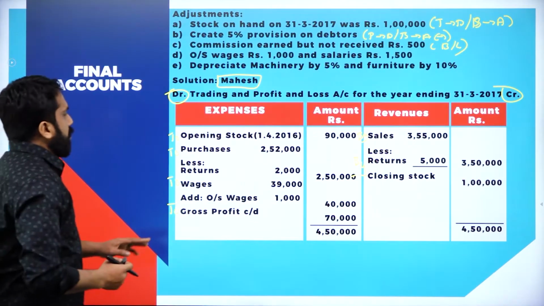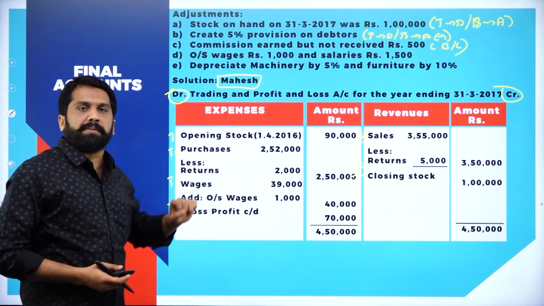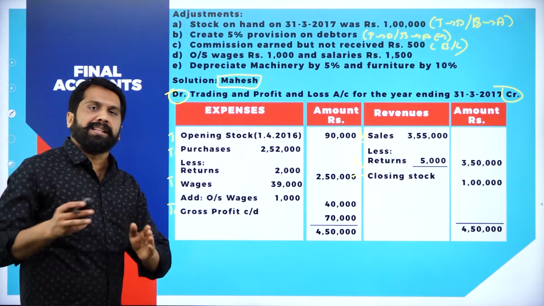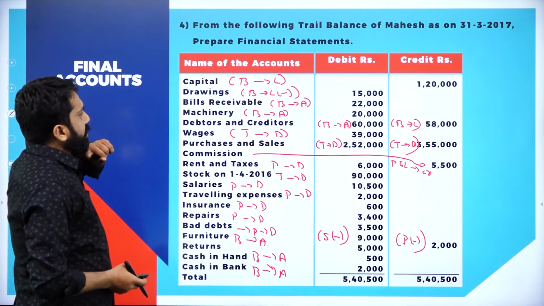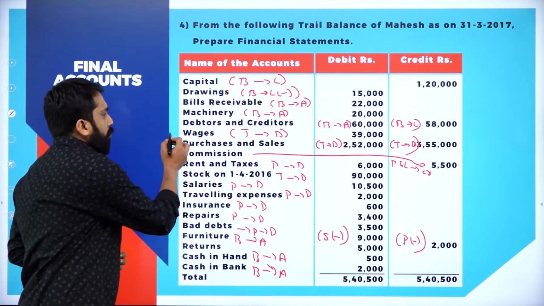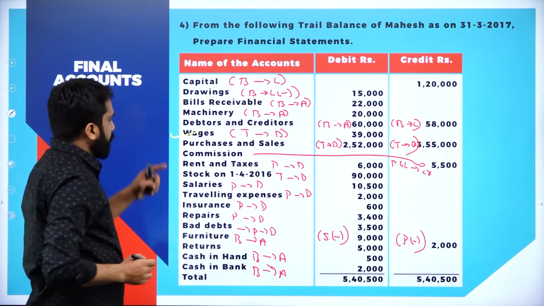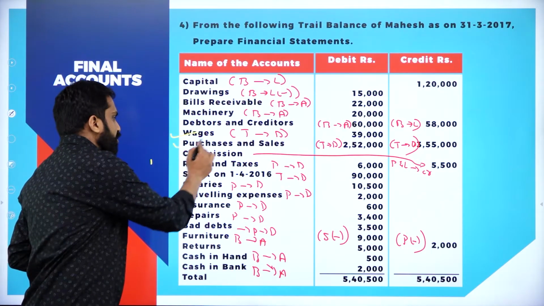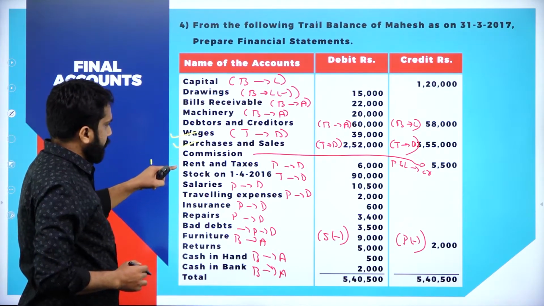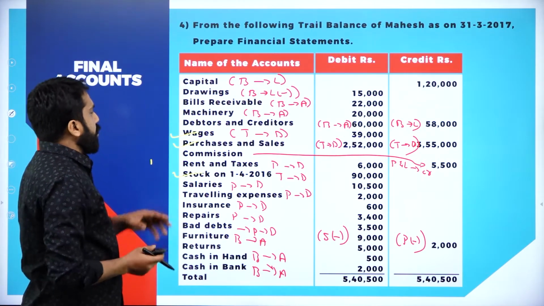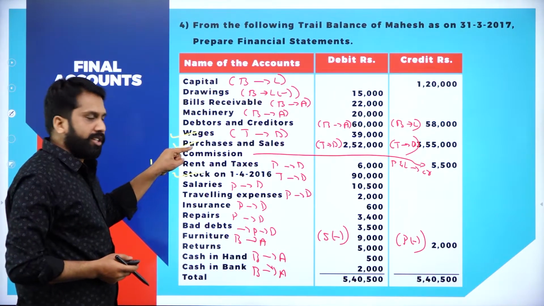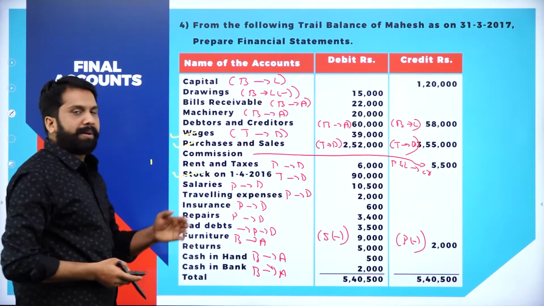Now, very simple. What will come under debit and what will come under credit? I'll go back to your question. See, which are the trading items? Wages you have. Is there anything? Purchases you have. Stock you have. Anything else? No. You have wages, you have purchase, you have stock. I'll come back to your answer.